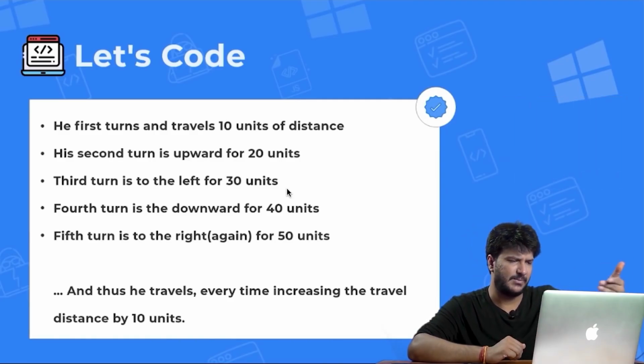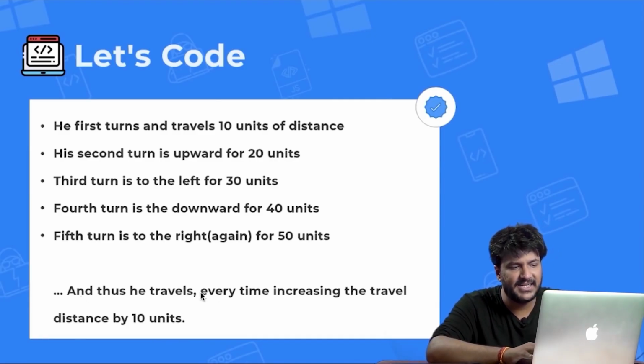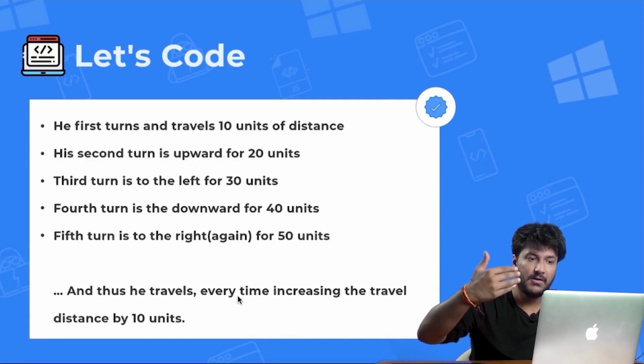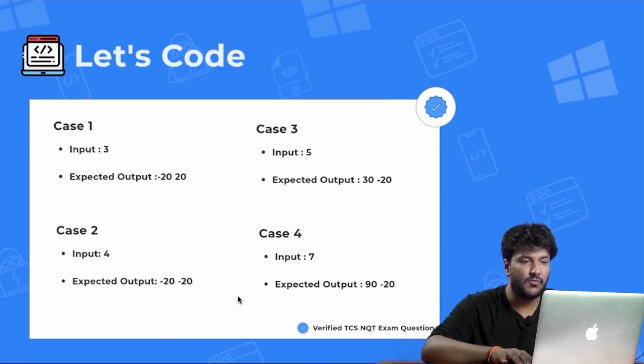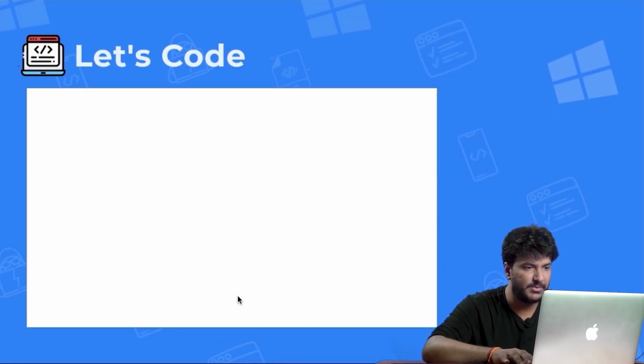Okay, so some rules that they are saying, and then they are saying, and thus he travels. So he keeps on traveling again and again, every time increasing the travel distance by 10 units. Okay, so what they are saying here is, in fact, there should be the question somewhere.